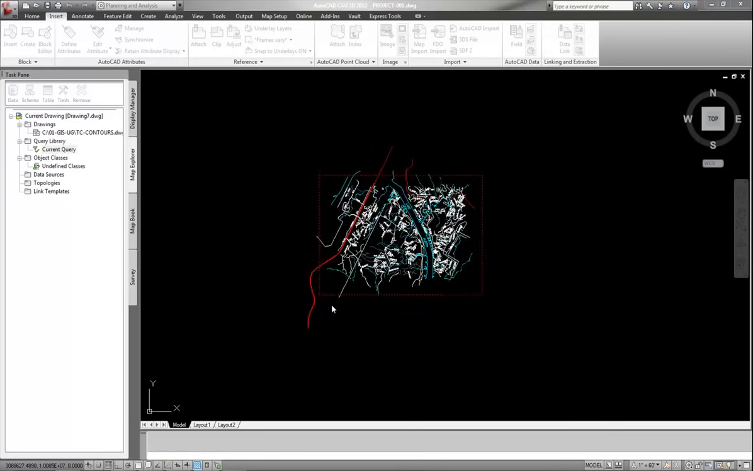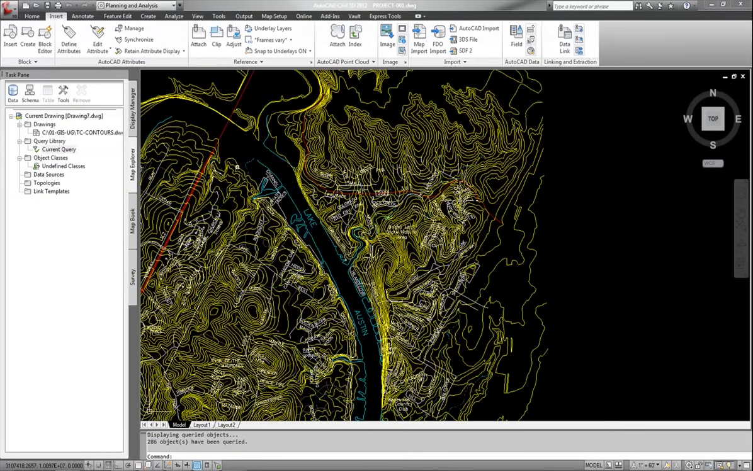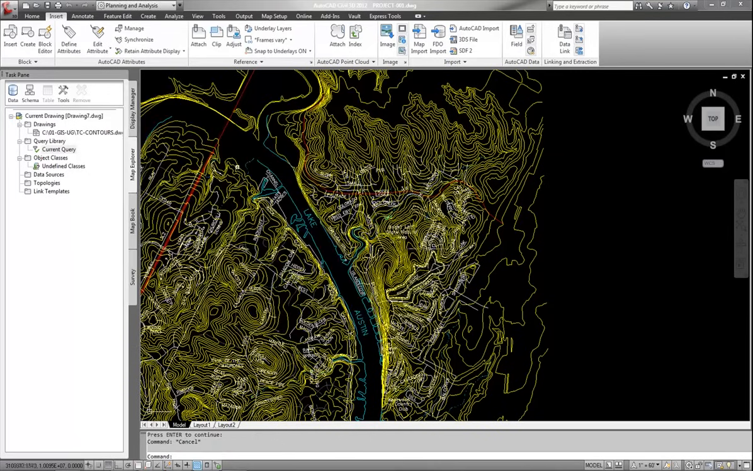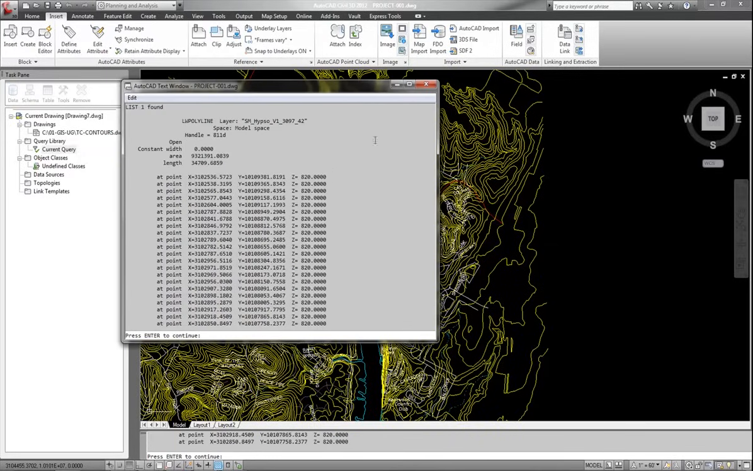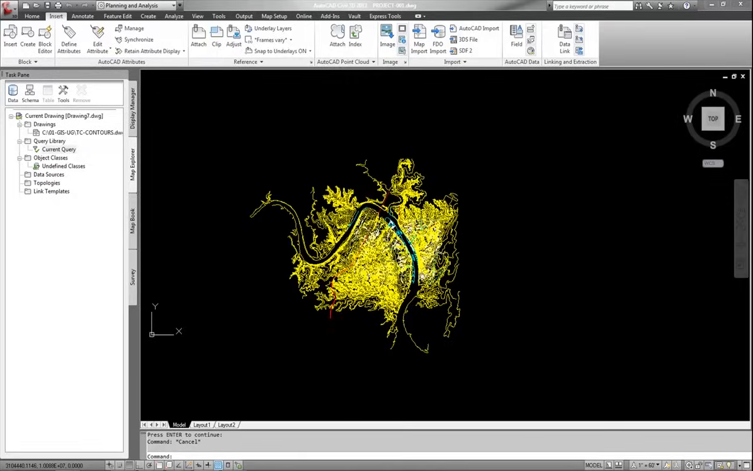So I execute that query. Anything that crossed that box that I drew was brought in, and if you look, it's got an elevation assigned to it. This one happens to be 800. This one happens to be 820, and so on. So now I've got contour data that I can use.